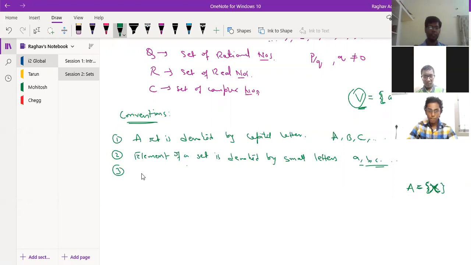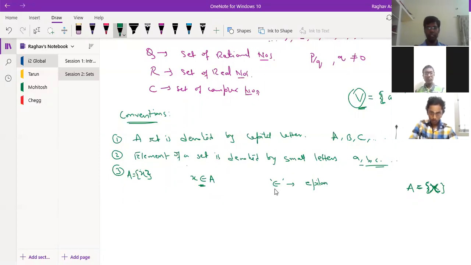Third, suppose x is an element of A. Suppose I have A is equal to small x. Suppose this is my set and this is the element. So then this is represented by x belongs to A. This is nothing but epsilon.